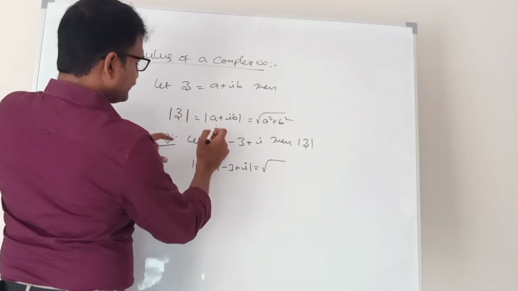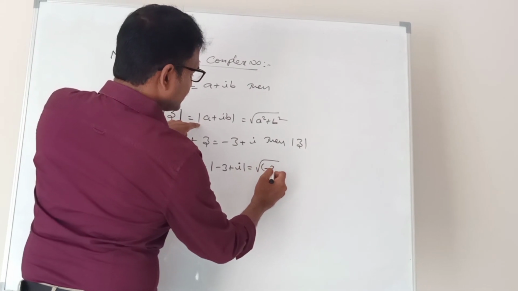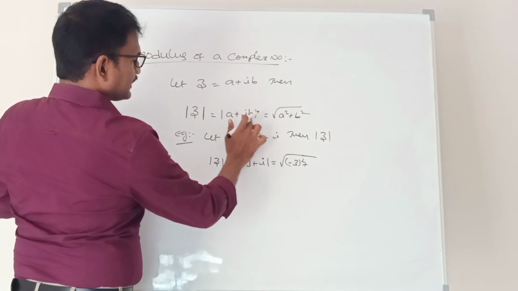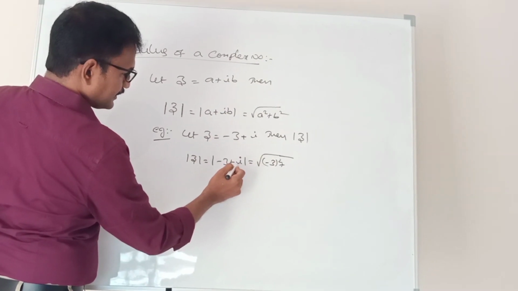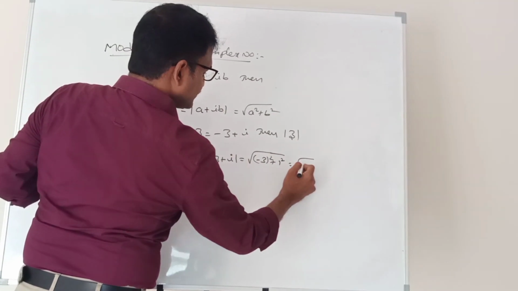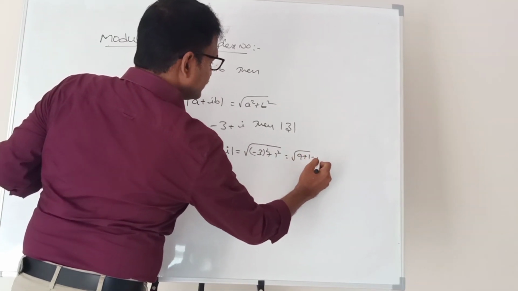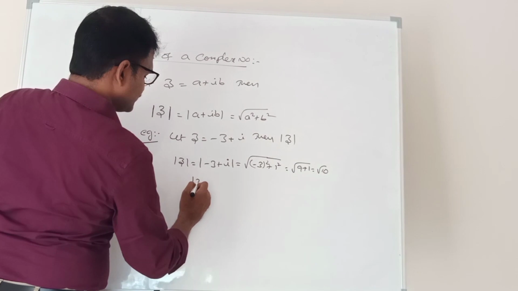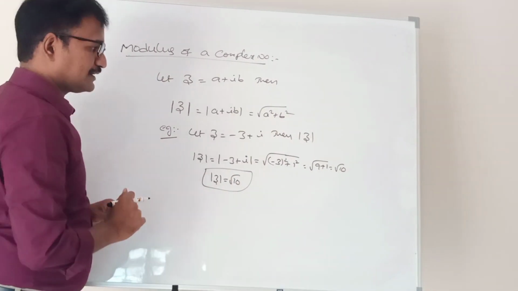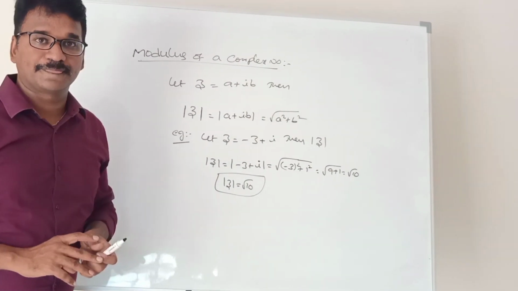Here A is minus 3, so minus 3 whole square, plus B square, where B is the i coefficient, which is 1, so 1 square. Minus 3 whole square is 9, plus 1 is 10. So mod Z is root of 10. This is the way to find the modulus of a given complex number.